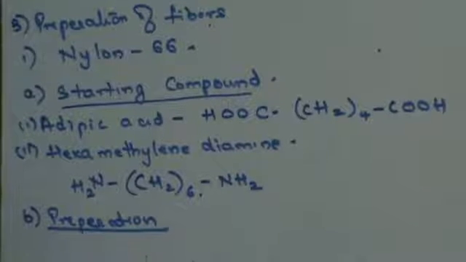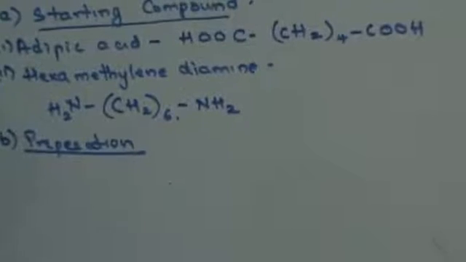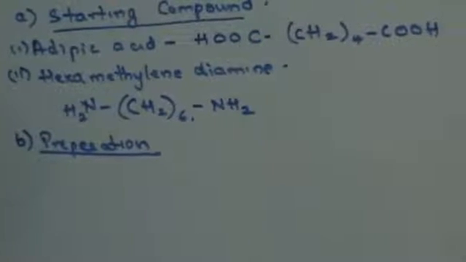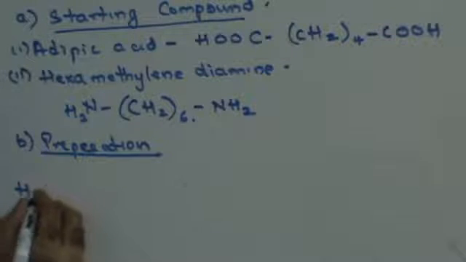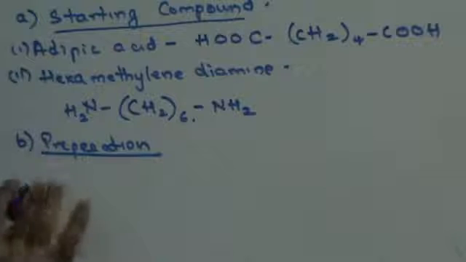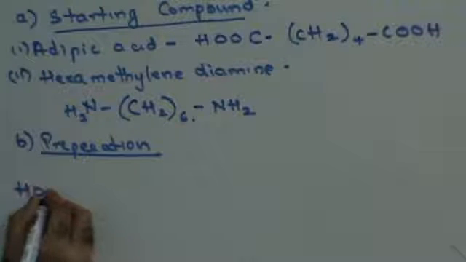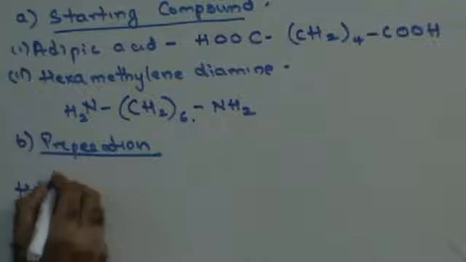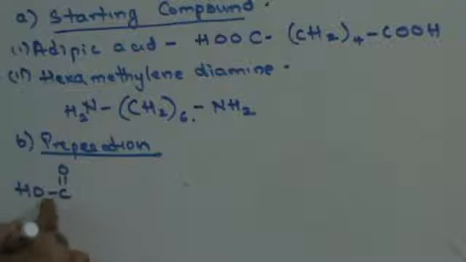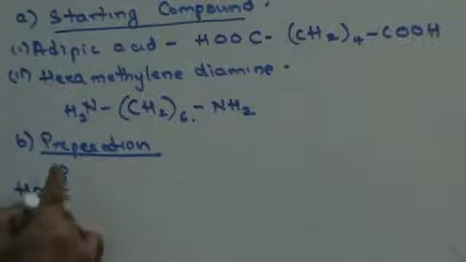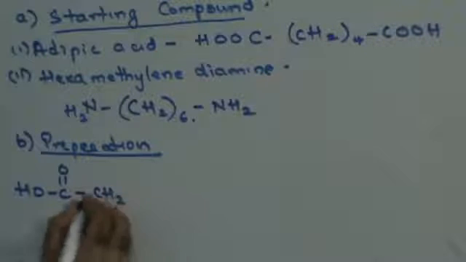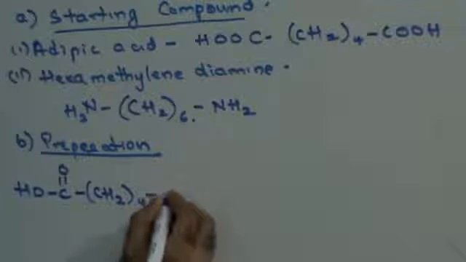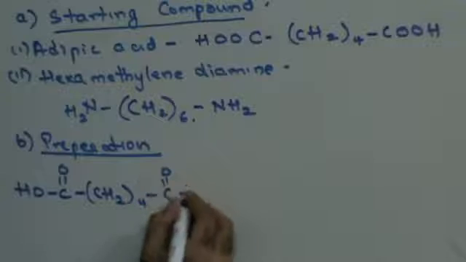The aqueous solution of adipic acid and hexamethylene diamine is heated to 373 Kelvin. So what we are going to do is take adipic acid. Adipic acid is HOOC, CH2 4, COOH.